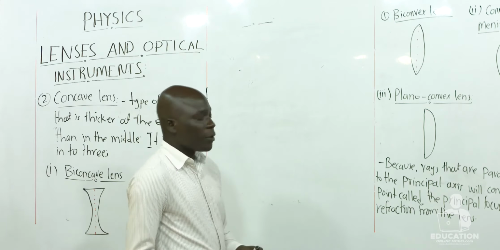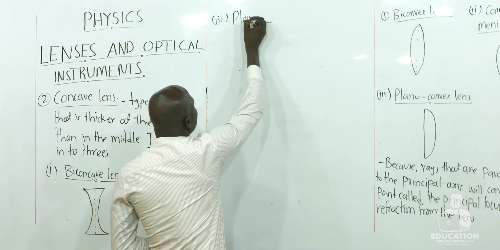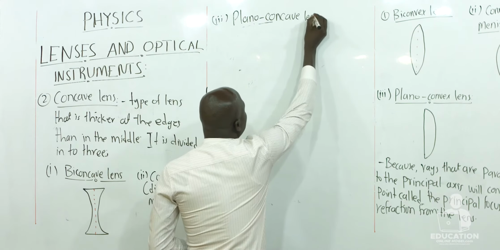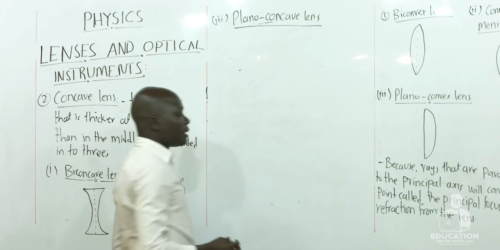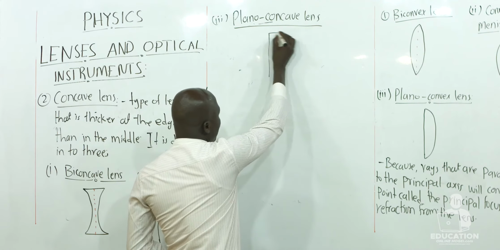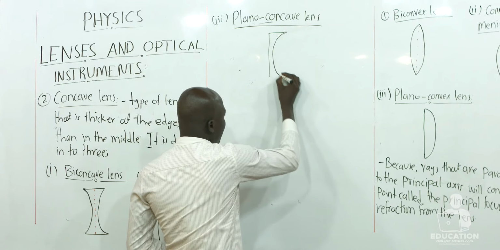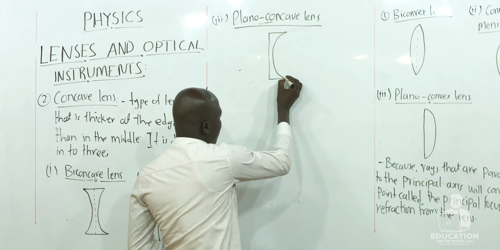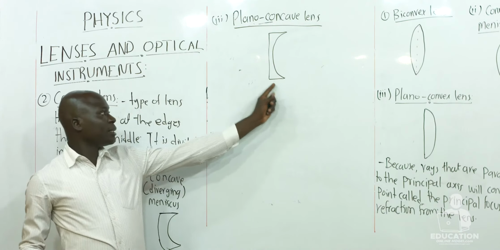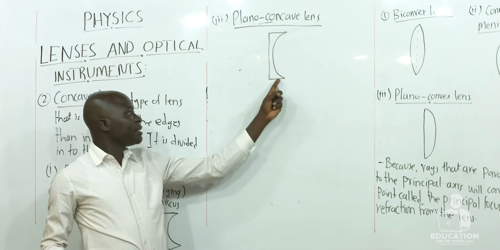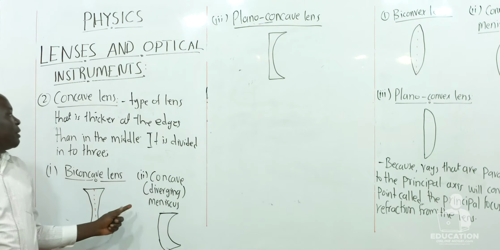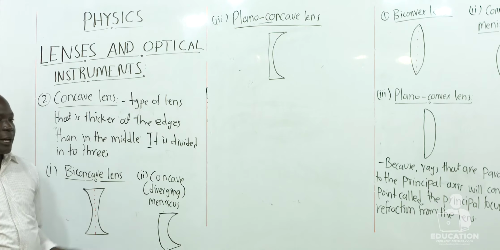That is the third division, plano concave lens. And this is how it appears, dear learners. This is what we call the plano concave lens. Looking at it, it is thicker at the edges than in the middle. So these are the three divisions of the concave lens.